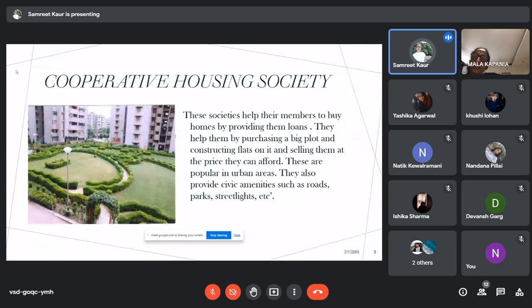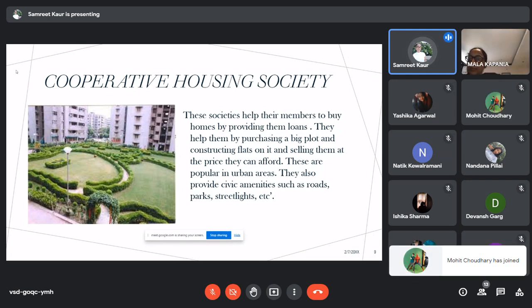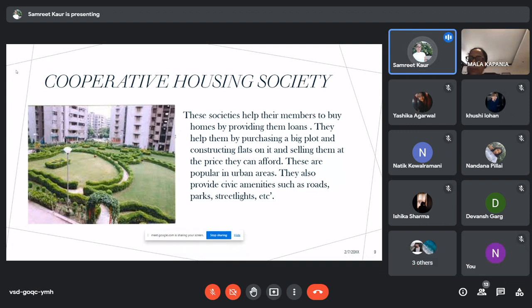Cooperative Housing Society. These societies help their members to buy homes by providing them loans. They help them by purchasing a big plot and constructing flats on it and selling them at a price they can afford. They provide them loans and help them purchase the houses at lower cost.